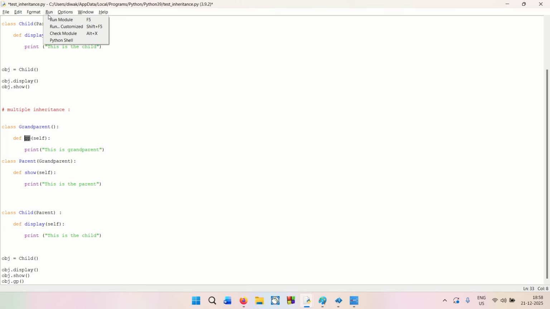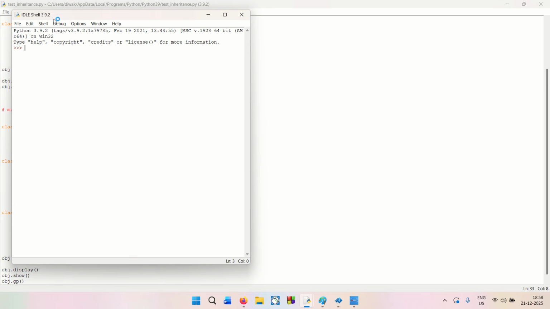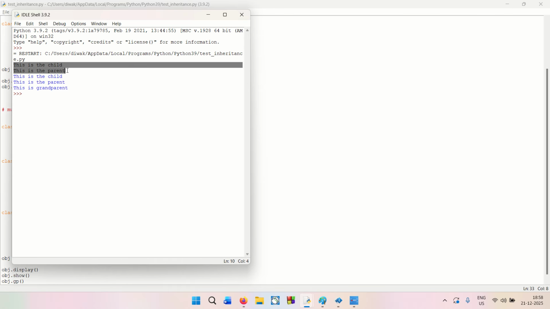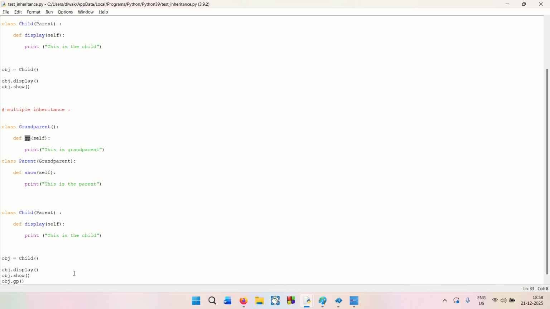So let's say if I do this, you'll get display twice. See the last one. The above one is for the single inheritance and this one is for the multi-level inheritance. This is the child, this is the parent, and this is the grandparent, right? So basically we told the child that you are allowed to access your parent, and then we told that the parent is allowed to have the properties of the grandparent.